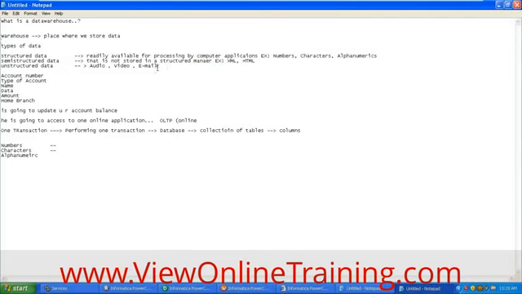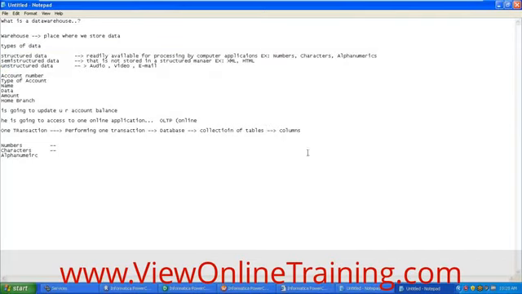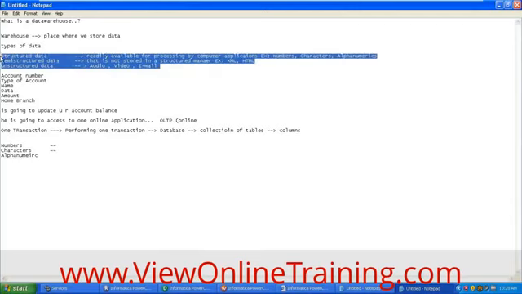But if you have all these three data, like the structured data, semi-structured data and unstructured data, and if you keep all these three in one common place, from that common place we can easily read the data and show it in a report, right? That's a very easy process for us.